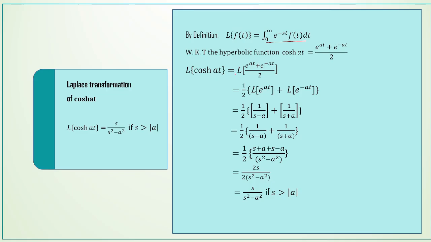L of cos hat is equal to L of e power at plus e power minus at by 2. This 2 can be taken outside, so 1 by 2 into L of e power at plus L of e power minus at. We can write like this by using the linearity property.